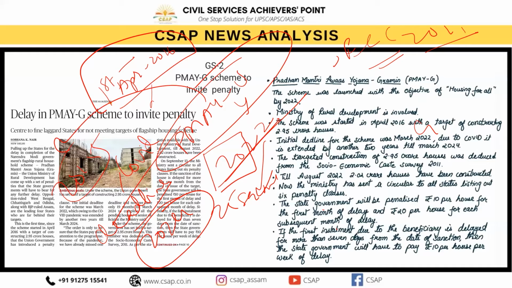ओके, तो यहाँ पे गवर्नमेंट क्या कर रहा है, government is directly trying to penalize the states which have not yet made such progress in this PMAY. Okay, so therefore in this scenario today, even if I say about Assam, तो Assam भी बहुत slowly इसको implement कर रहे हैं. We have hardly seen, because Assam, though, the government of India, that is the central government as well as the state government, they belong to the same ideology, same respective party.